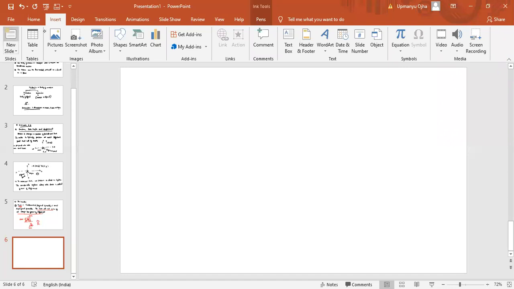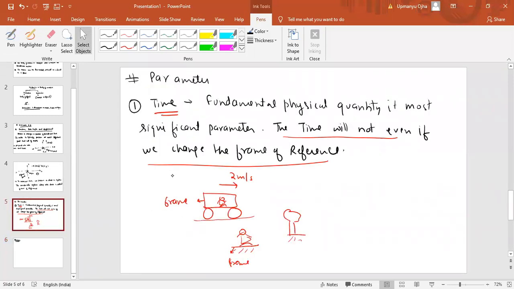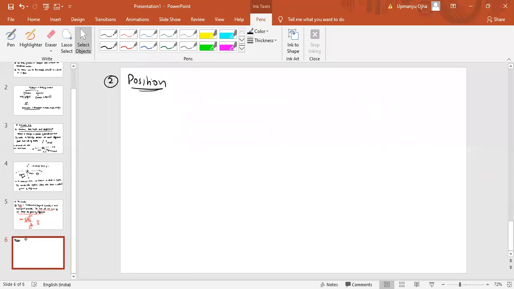Okay, next parameter is position. I think I explained to you about position. I will explain you properly at this point of time when I teach you frame of reference again. So for now, you just understand this term that time will not depend upon frame of reference. You will have understanding there also. I'm just giving you the introduction part here.